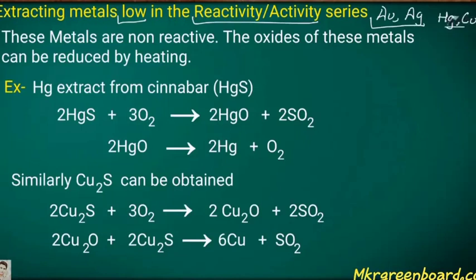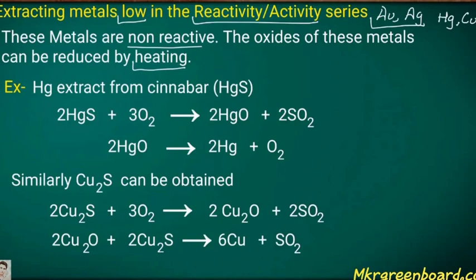Here you can see the mercury sulfide, HgS, which reacts with oxygen. Then we get HgO, the mercury oxide, and along with that sulfur dioxide is produced.